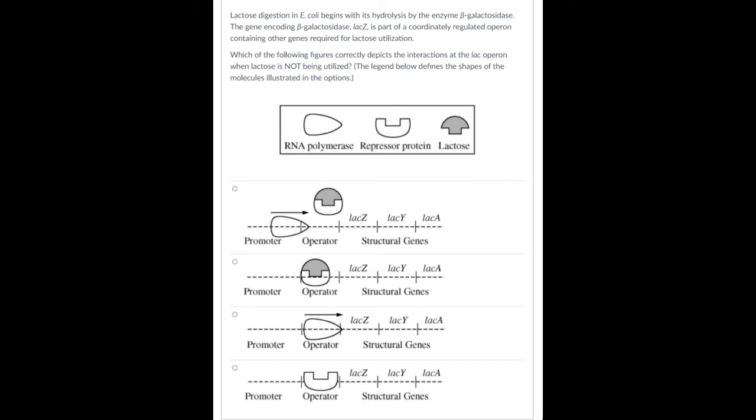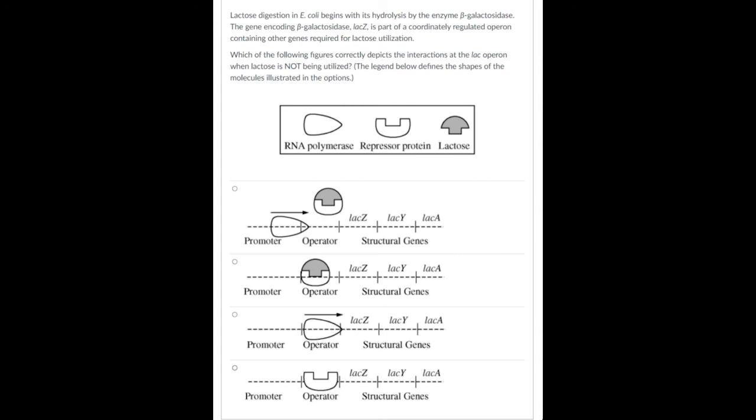Well, this one is the only one where the repressor is repressing these genes. And so this is your option. This is your answer. Here, first of all, this RNA polymerase is bound to the operator and not the promoter, where it would be bound, unless it was in mid-process, in which case, again, we wouldn't want this process to proceed if no lactose is present, right? Because this is going to produce proteins that are going to break down lactose. And if there's no lactose present, then this process is a waste of time and energy.